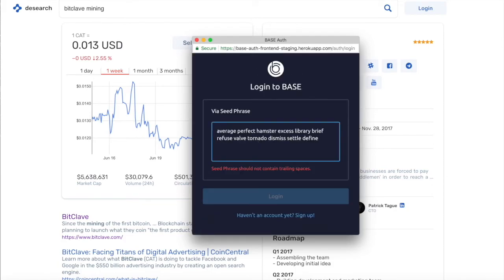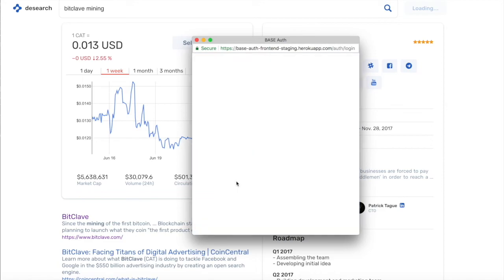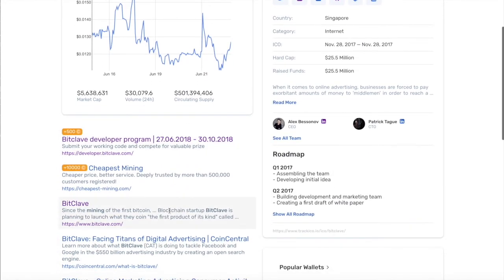and log in DSearch. And now we see two new offers. One offer is BitClave. This offer was selected by DSearch, again, based on search context and personal interest. DSearch recognized this user as a developer, so it picked an offer that is very relevant to developers interested in BitClave. In this offer, we call developers to join our developer program and participate in a contest for best application built on top of Base.